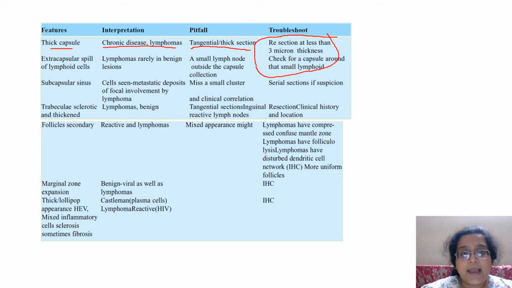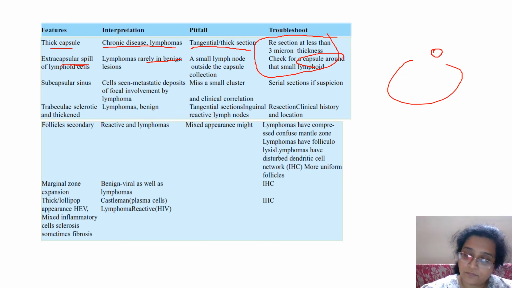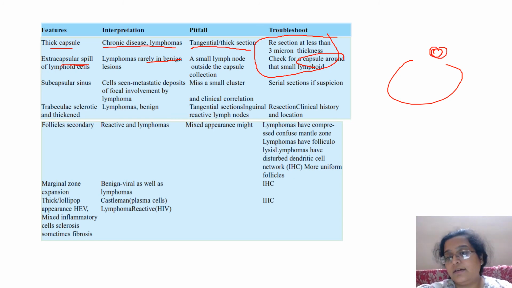Extracapsular spill versus a metastatic lymphoma, always check for a capsule around that small lymphoid follicle. If there's an extracapsular spill of lymphoid cells, rarely it occurs in benign lesions. Mostly it is in lymphomas. However, if you think it is benign, then supposing it's a lymph node over here and you get some lymphocyte collection over here, look whether it has a capsule or not. If it has, then it is another benign lymph node. If it does not, then it is probably a spill from a lymphoma.